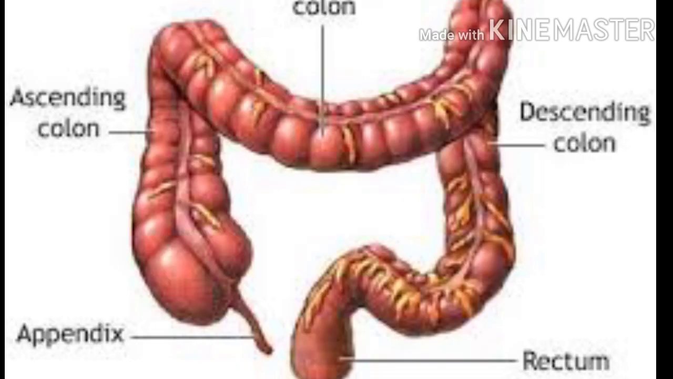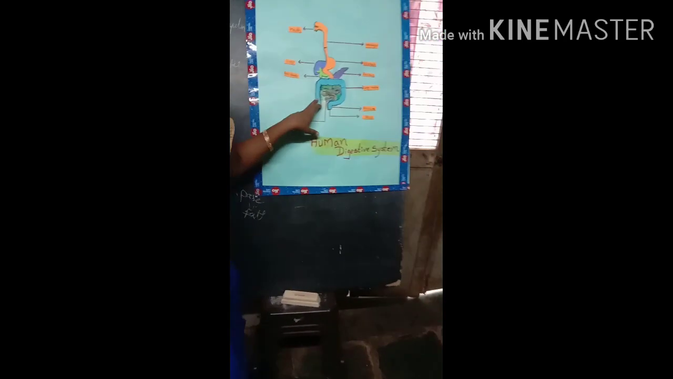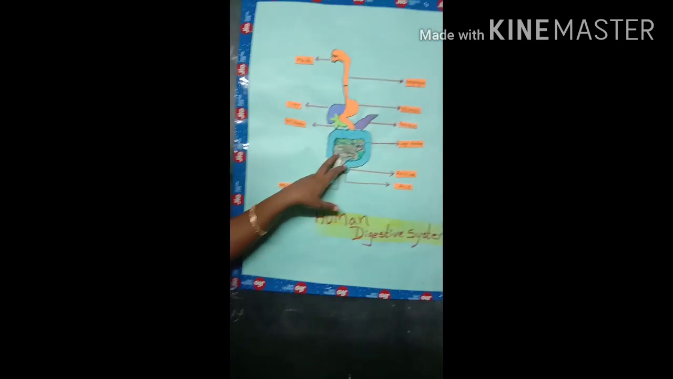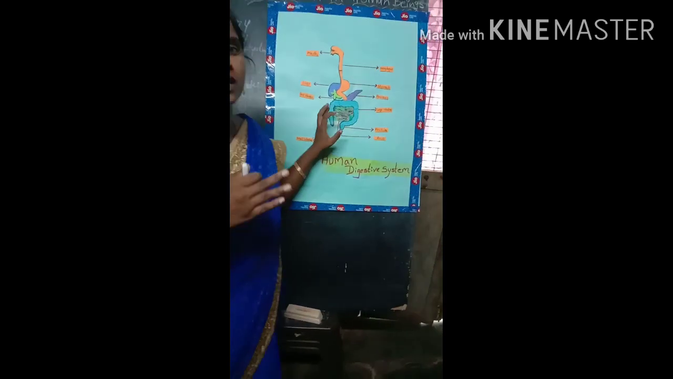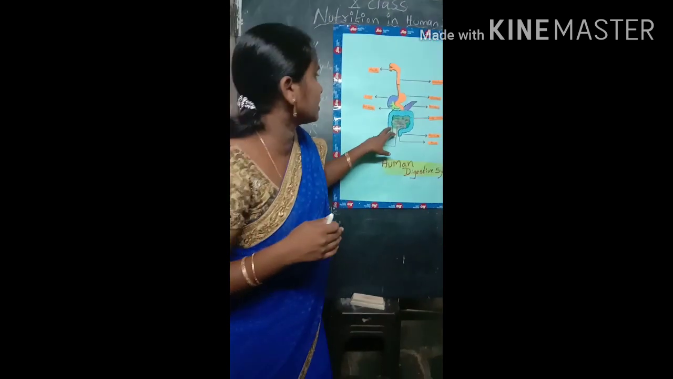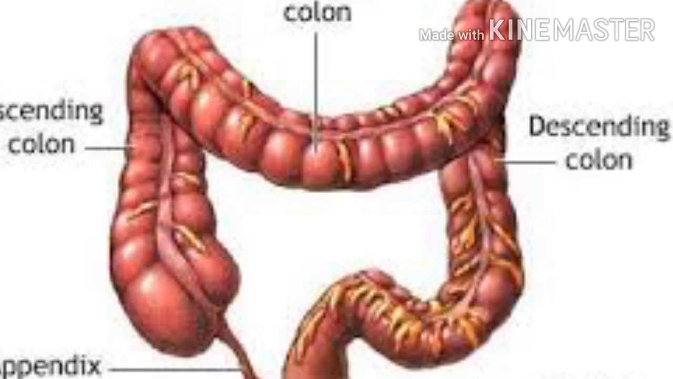Then what happens to the undigested particles? The undigested particles, the unwanted waste materials, are sent by the small intestine into the large intestine. The large intestine takes these undigested particles with the help of water and with the help of the fibers we eat.